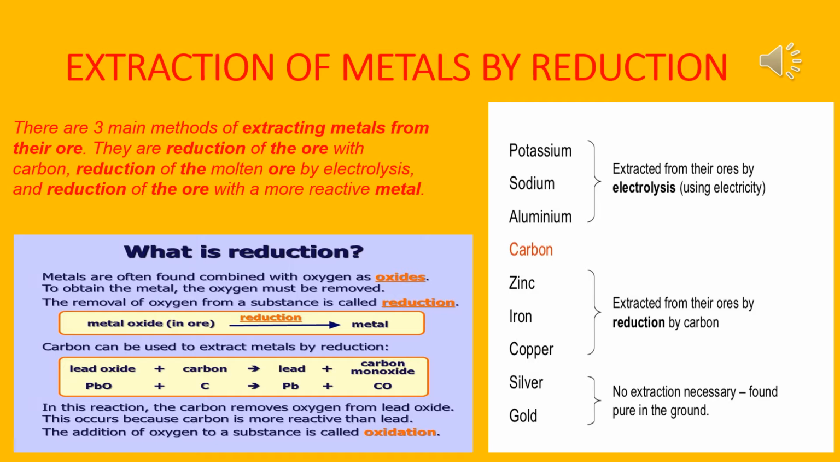Okay, so let's start extraction of metals by reduction. Now, what is reduction? Metals are often found combined with oxygen as oxides. To obtain the metal, the oxygen must be removed. The removal of oxygen from a substance is called reduction. Metal oxide in ore, after reduction, will form metal. Now, in your book it has been written that extraction of metals from its purified oxide ore can be done by electrolytic reduction or by chemical reducing agents.